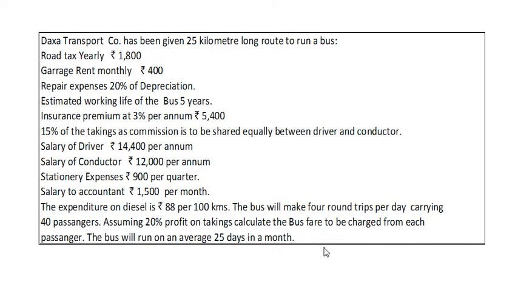Number 2, monthly passenger kilometers of bus. Number 3, monthly fixed charges, or fixed expenses, related to the bus. And number 4, monthly running charges related to the bus, because here we have been given information of 25 days in a month. With this understanding, let us solve the problem.